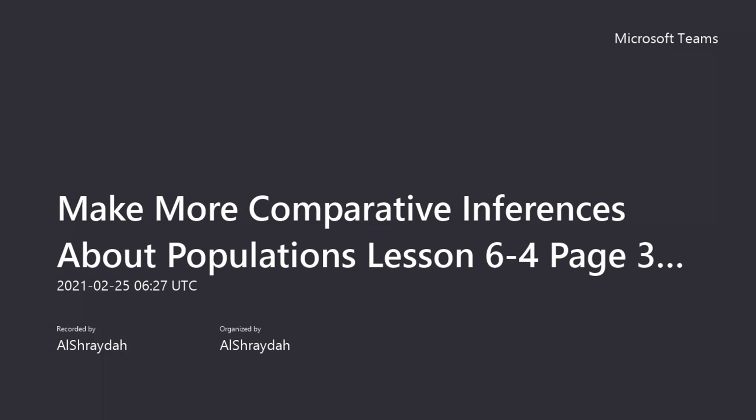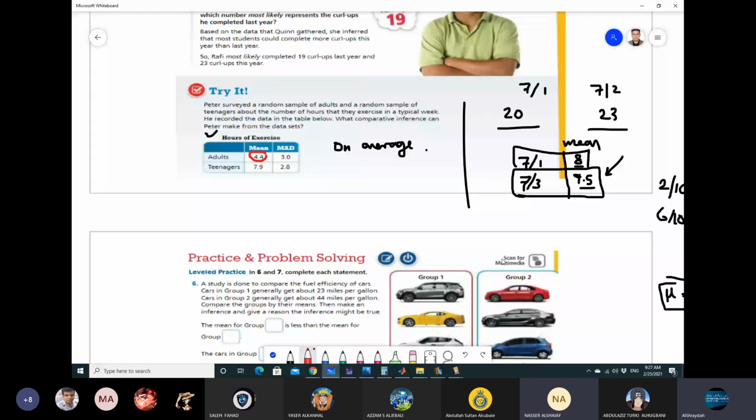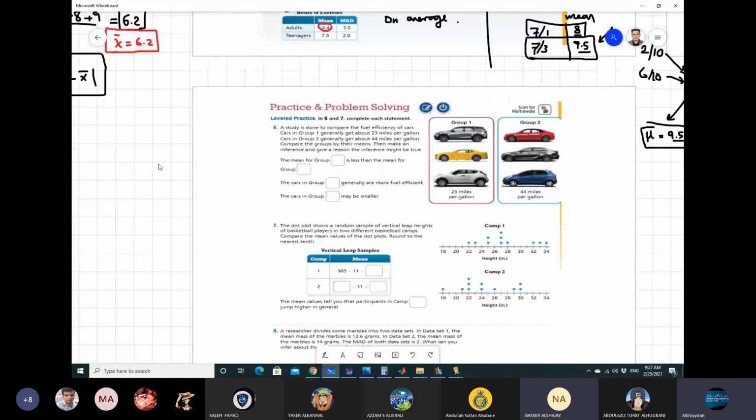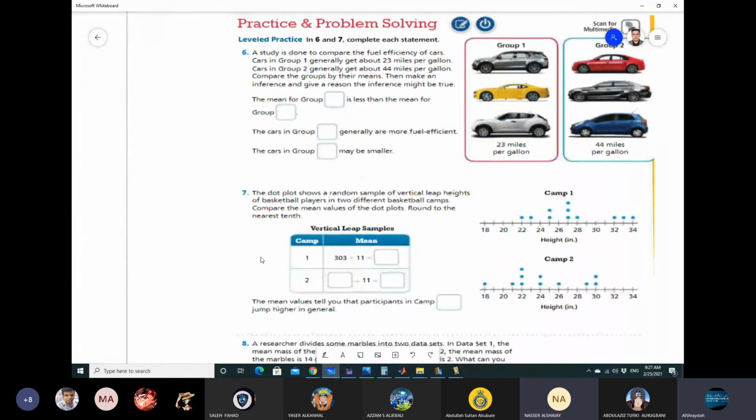Yeah, let's continue here. Here we have try questions. Who can answer this? Yes, Nasser. Try question, for example, 3. What do we write?